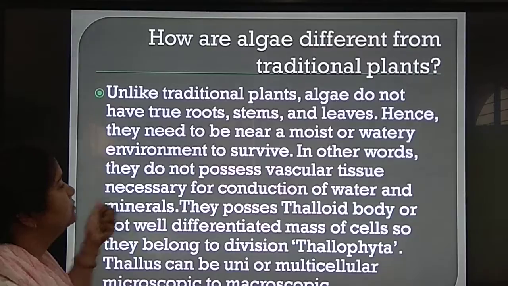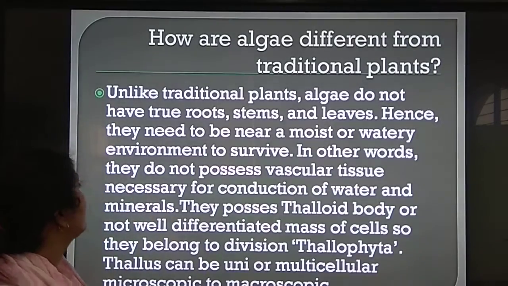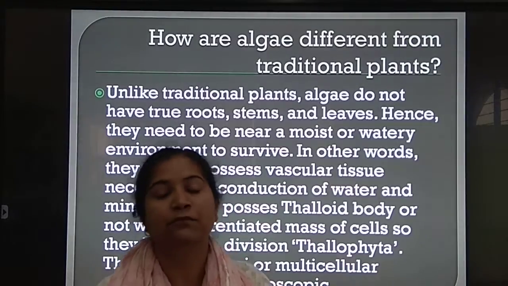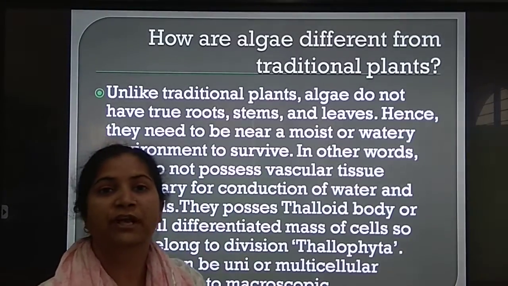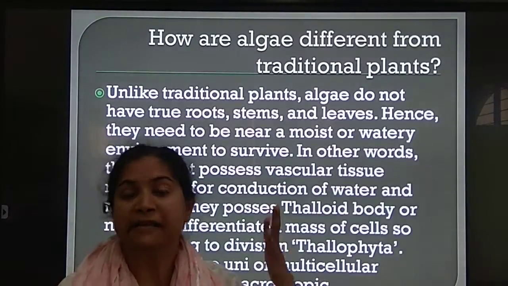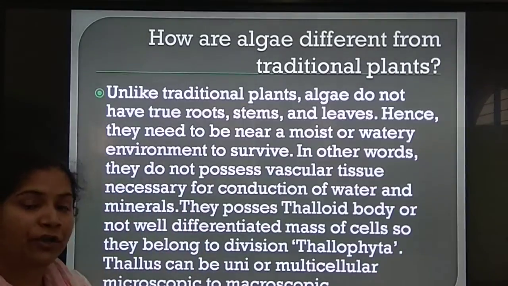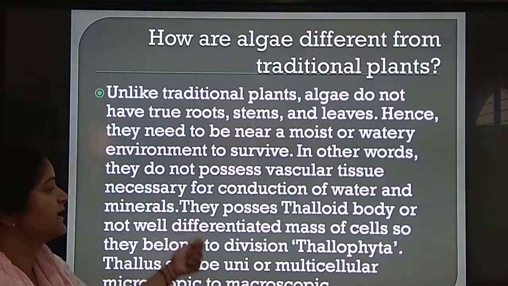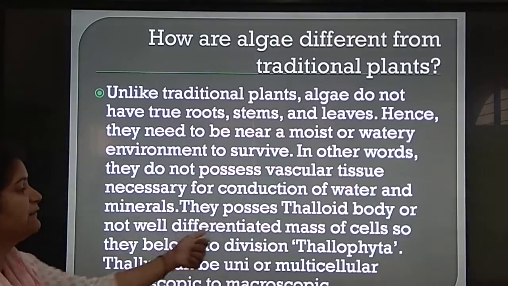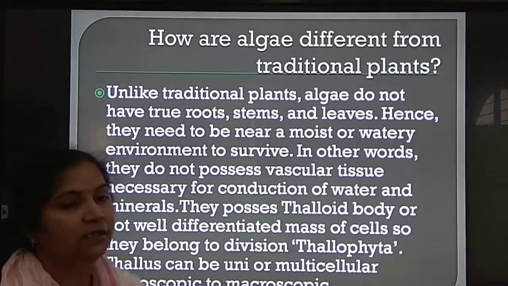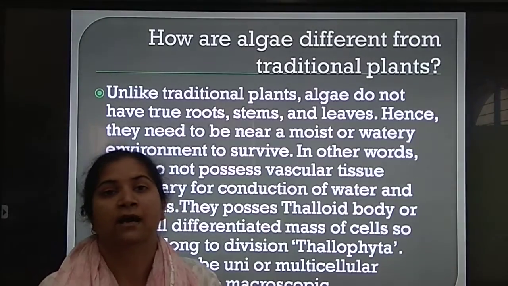In other words, they do not possess vascular tissues necessary for conduction of water because xylem and phloem are not present in them. So, they directly live near the damp areas or moist or watery environment. They possess a thalloid body, or not well differentiated mass of cells, so they belong to division Thallophyta. Their body is not differentiated.